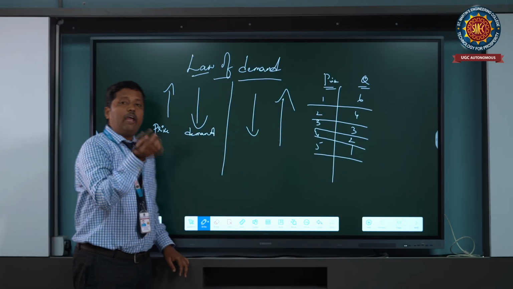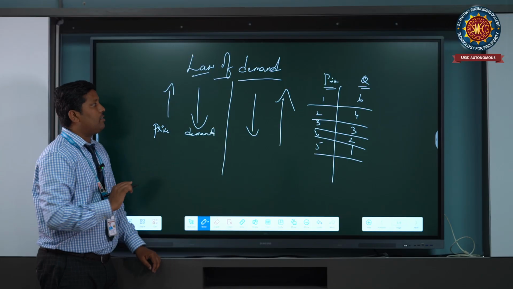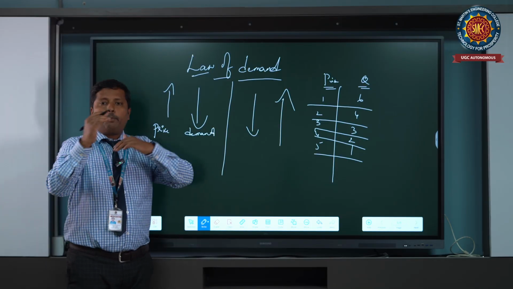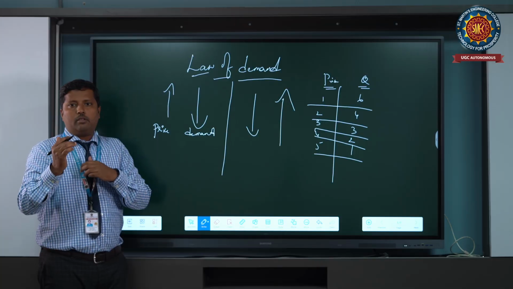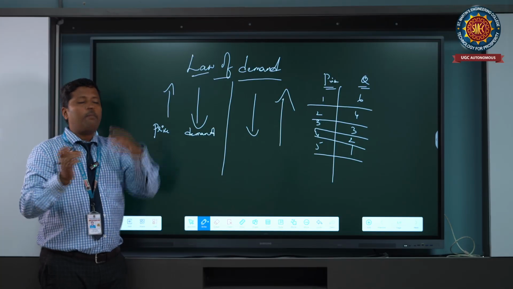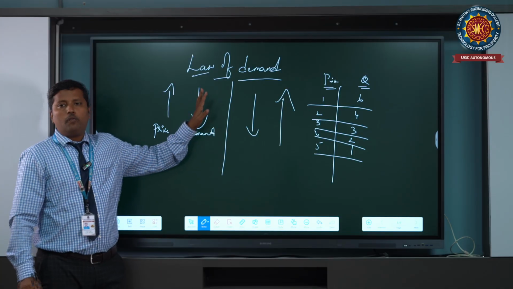Okay? So in the graphical way also you can understand this: the price increases, demand decreases, and as well as the price decreases, demand increases. So this is the concept of the law of demand.